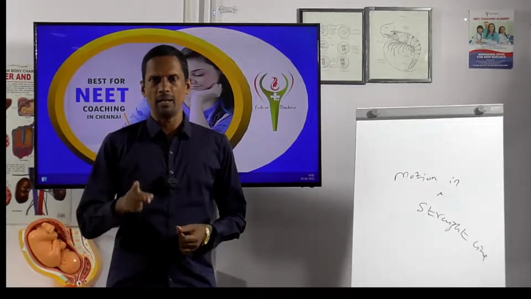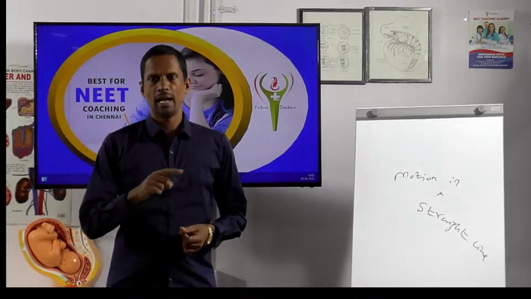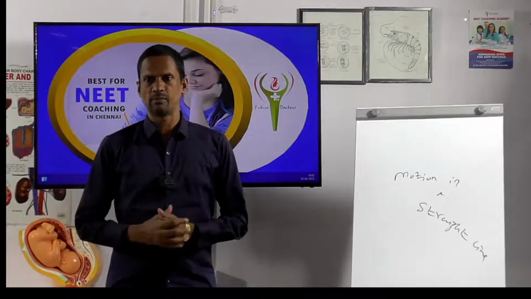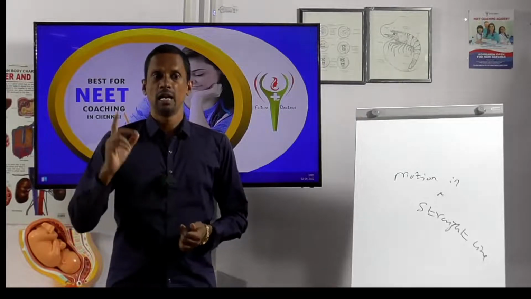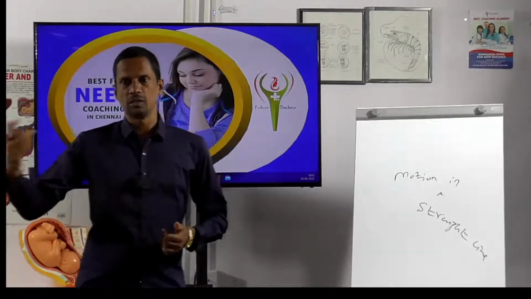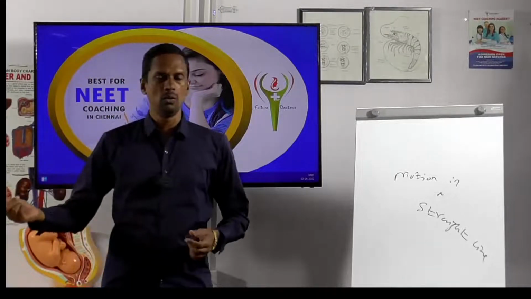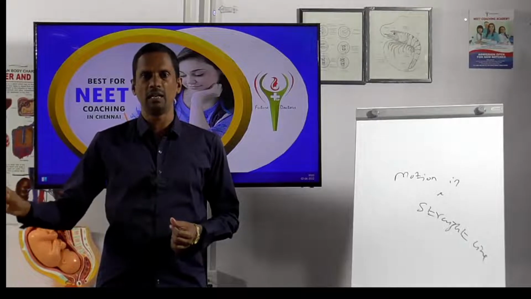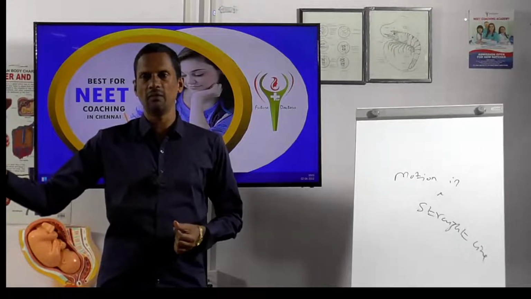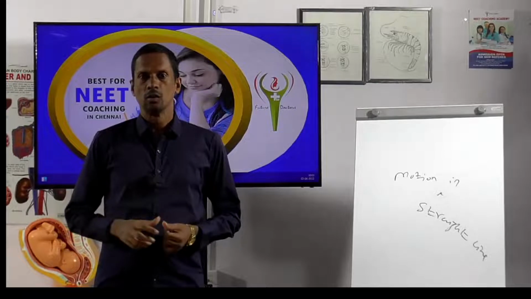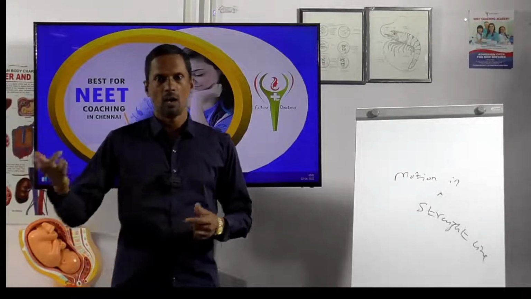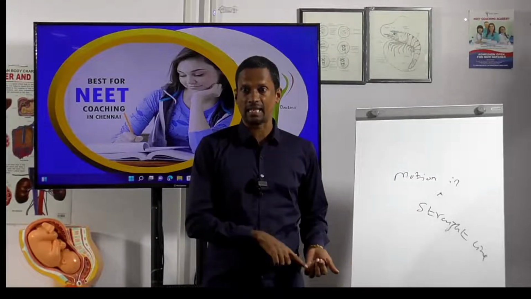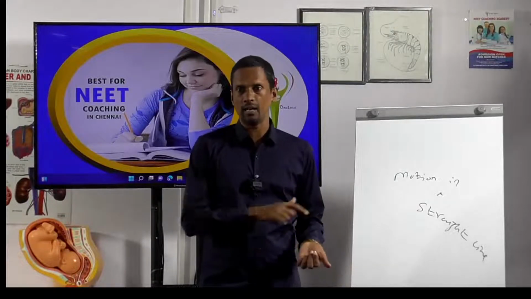So in the xy plane, the particle travels in 2 dimensions. So acceleration is equal to the rate of change of velocity divided by time, which is equal to dv by dt, which is dvx by dt plus dvy by dt. Okay, so this is for the xy plane. Now I am coming to the z axis, in a straight line or in 1 dimension.